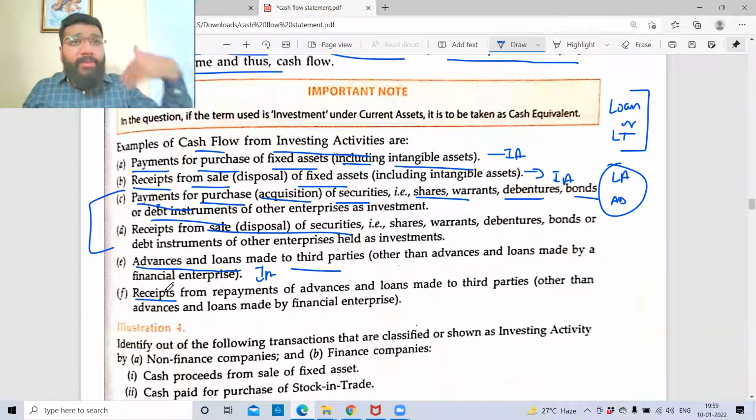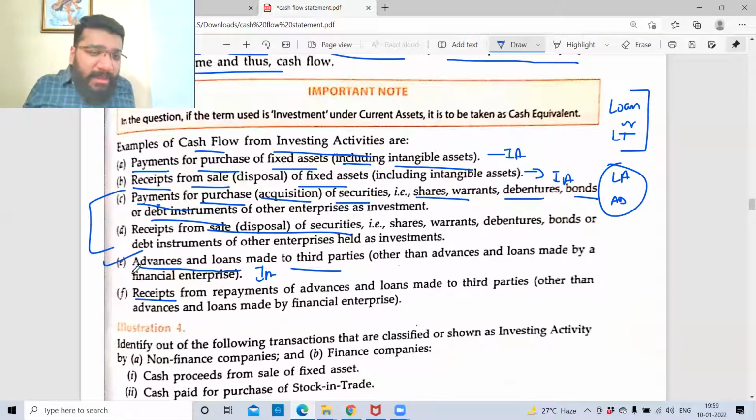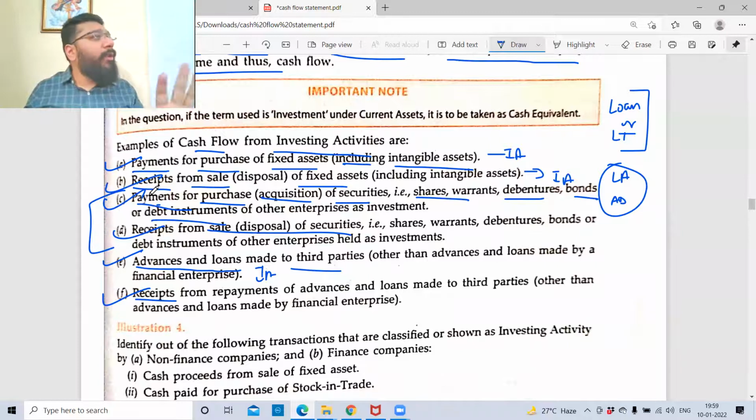Now, whatever advances you made, from that the money is coming back. So if the money I advanced is investment activity, then the money I'm getting back is also investment activity. The only difference is this is outflow, this is inflow. But all belonging to investment activity.